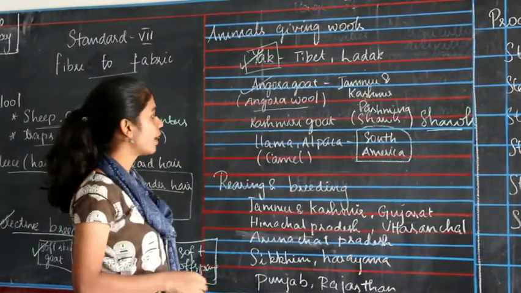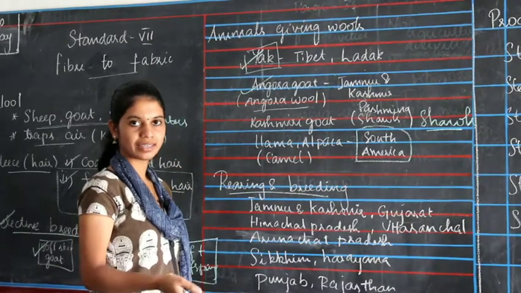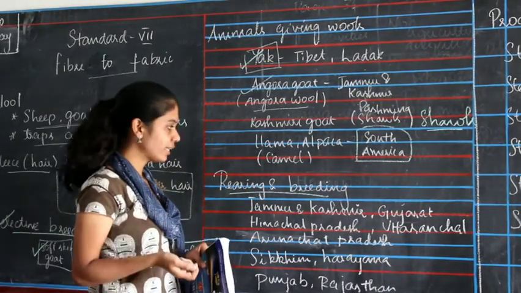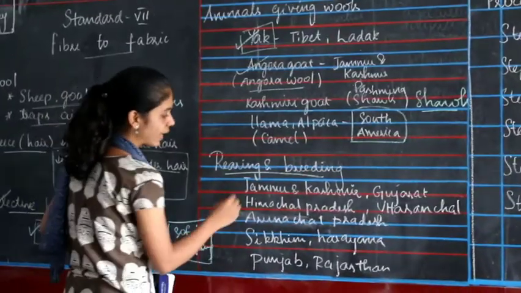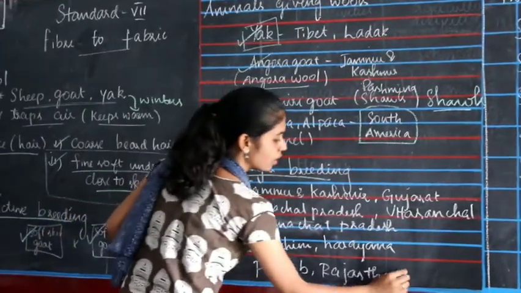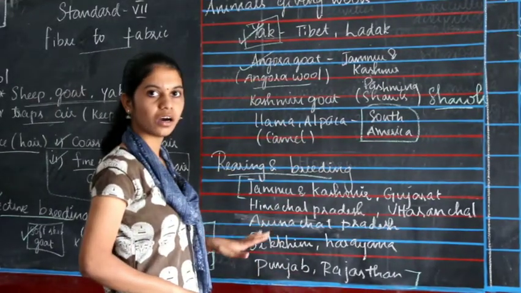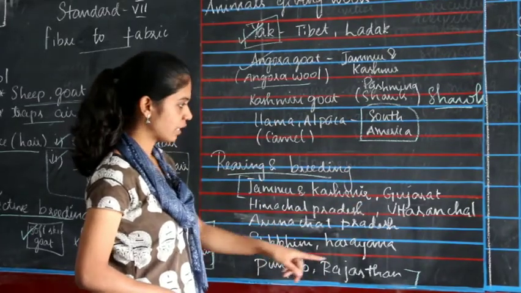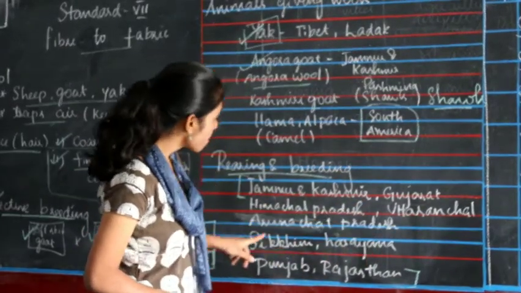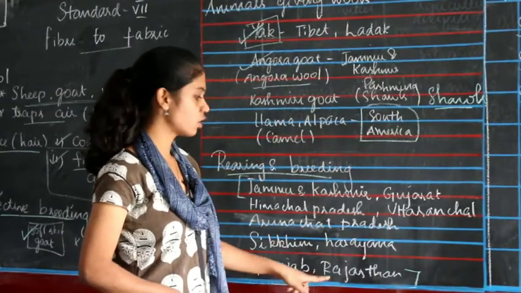So now we are going to see rearing and breeding. Rearing and breeding is nothing but growing the cattle for wool. They are mostly grown in Jammu and Kashmir, Gujarat, Himachal Pradesh, Uttarakhand, Arunachal Pradesh, Sikkim, Haryana, Punjab and Rajasthan.